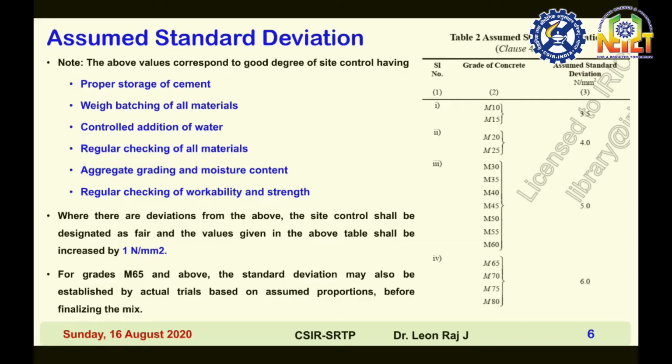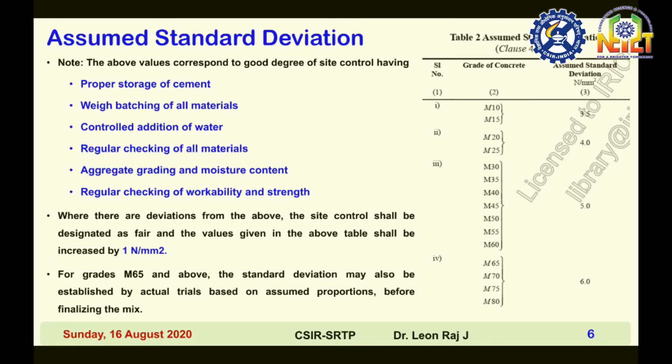Regular checking of workability and strength. If you are going to cast a 30 meter by 30 meter slab, according to the availability of the equipment, manpower and resources, some people may cast within 1 day. Some people may cast the same thing over a period of 3 to 7 days. Whatever it may be, you have to check the workability and strength for each batch of concrete.